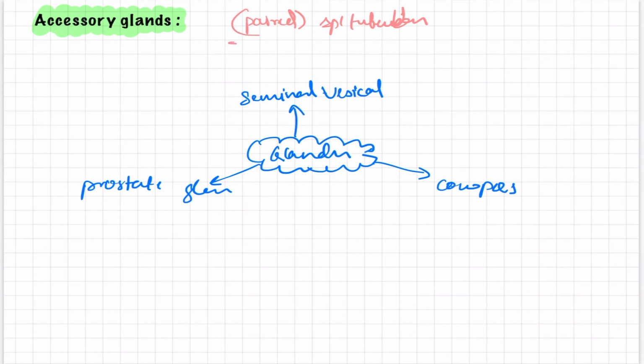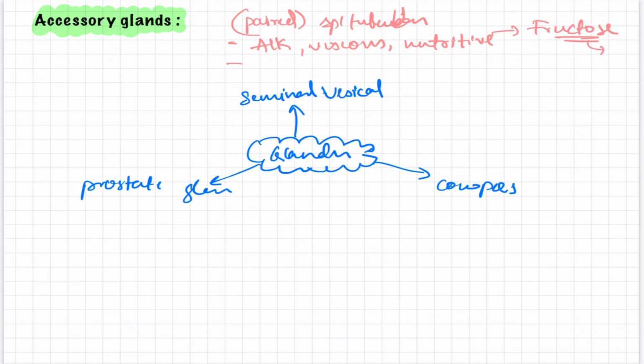Its secretion is alkaline, viscous, and nutritive. Why nutritive? Because of the presence of fructose. That is very important, because fructose acts as a nutrient to the spermatozoa. And next, what are the constituents?